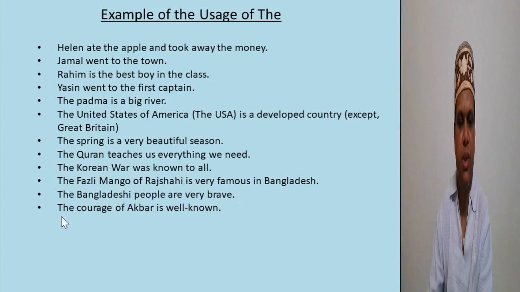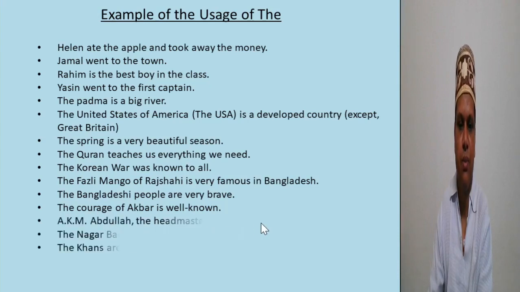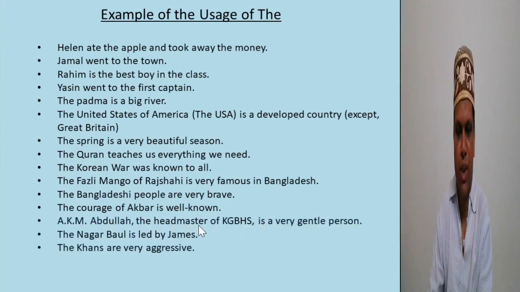Before nation, we use the. The courage of Akbar is well known. Here, courage is an abstract idea, but it is a virtue of a person. We use the before abstract idea. Hakim Abdullah, the headmaster of KGBHS, is a very gentle person. Here, Hakim Abdullah is the title of the headmaster. So before title we use the.